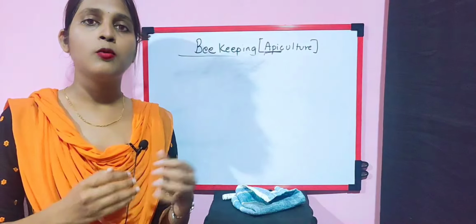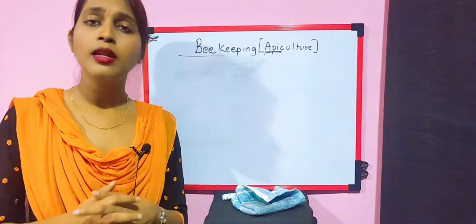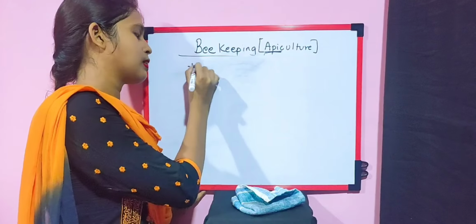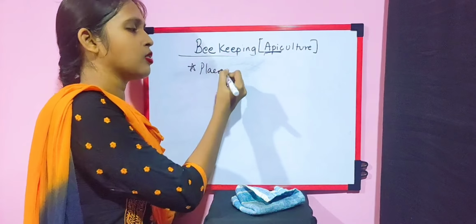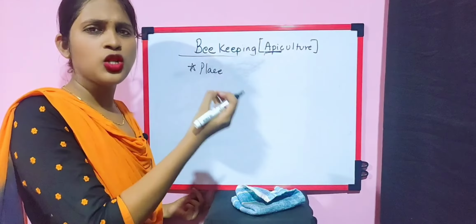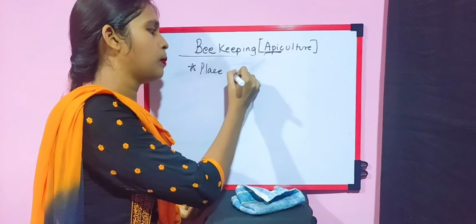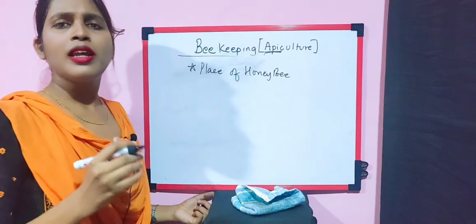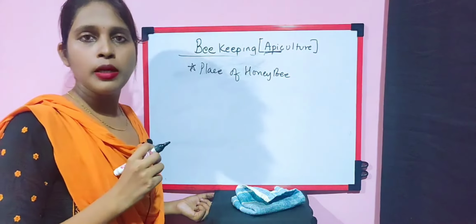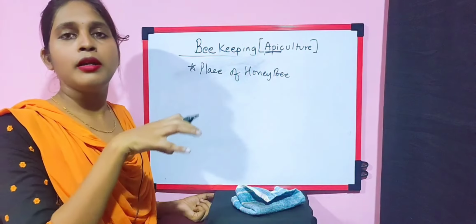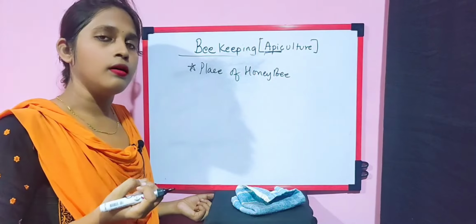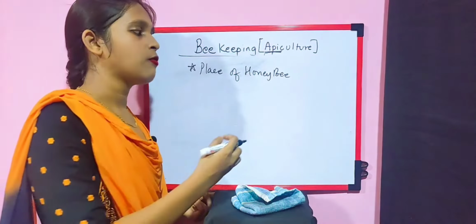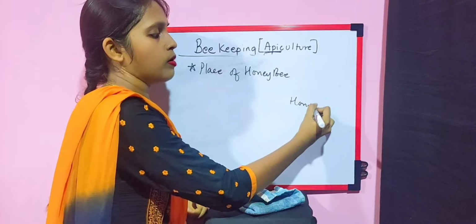Let us start with the production, or where they are kept. The next part is the place or the home or the shelter of the honeybee, that is, where honeybees are kept. In a natural environment, honeybees will either be roaming around the flowers to obtain nectar, and after collecting the nectar, you will always find them in the honeycomb.